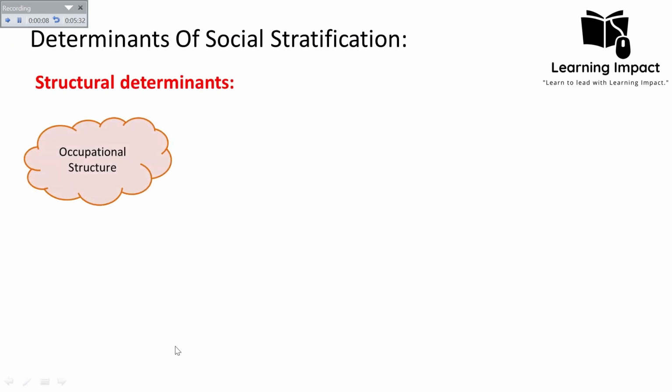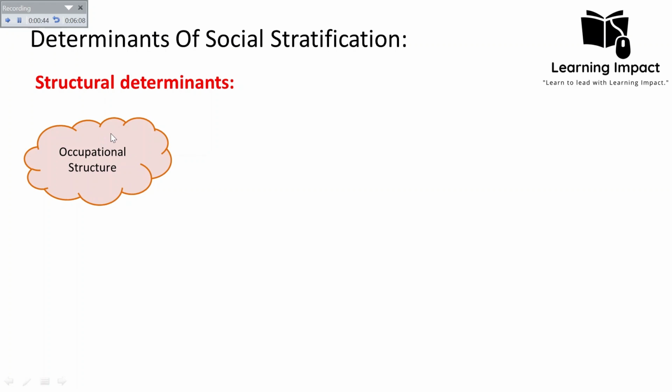Now we will discuss examples of the determinants of social stratification. Social stratification is mostly determined by structural determinants, and one of the major ones is the occupational structure. What kind of occupational structure and prestige rating exists in our society will determine the social stratification. For example, in Pakistani society there are upper, middle, and lower classes, formed on the basis of access to material wealth. Such an occupational structure determines social stratification, and this structure or prestige rating differs from society to society.